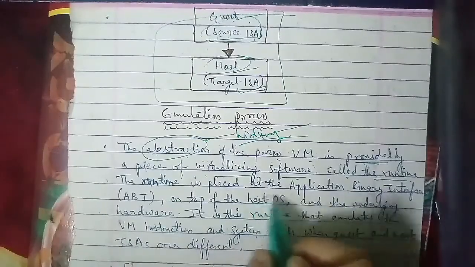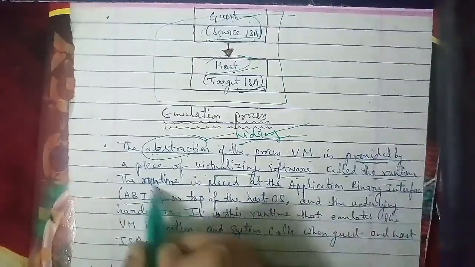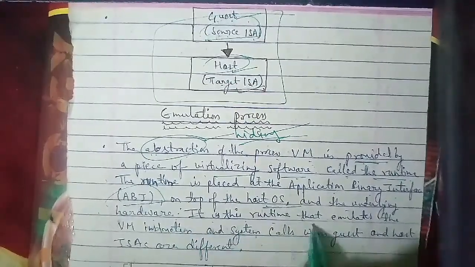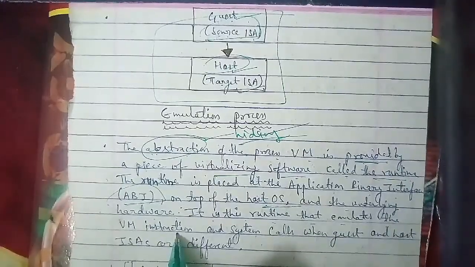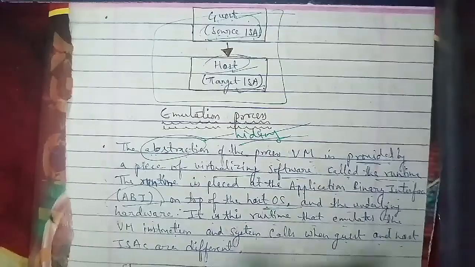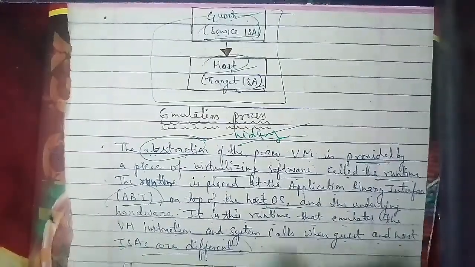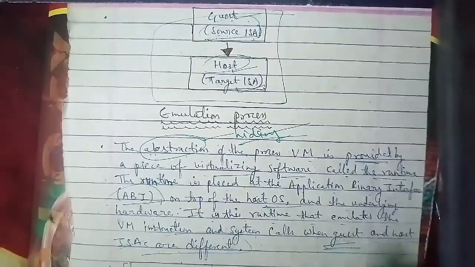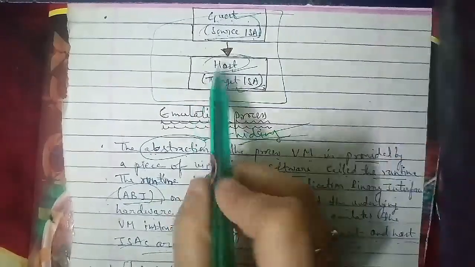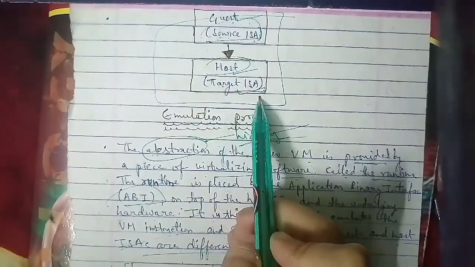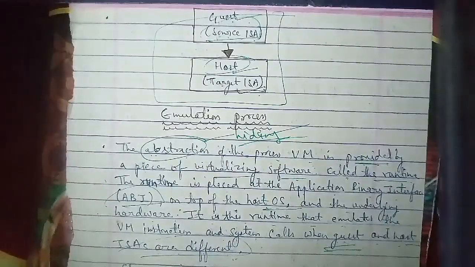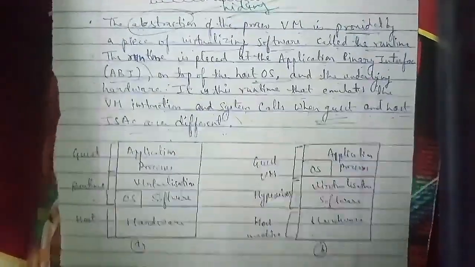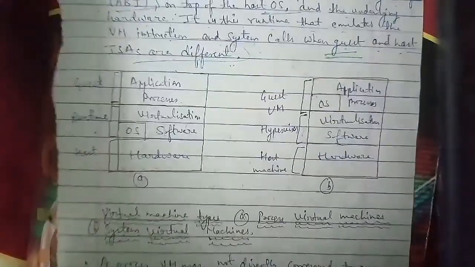Now moving on to the next one, we have a diagram that can explain the process virtual machine very well, concept-wise. So here it is. It is the application process. The application process was started by the guest only. This is the virtualization software, where the OS, the operating system, will be. This is the runtime, and this is the hardware. This is the host. So the hardware is the host, the virtualization software with the OS is your runtime, and the application process is your guest. This diagram specifies the virtual machine type where the process virtual machine takes place.